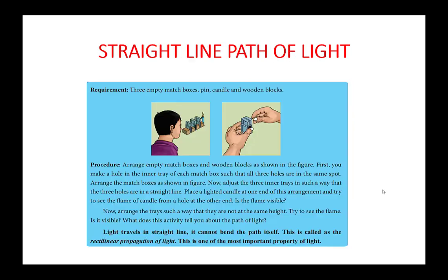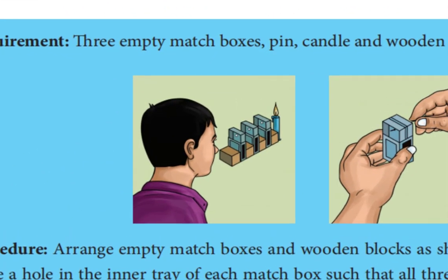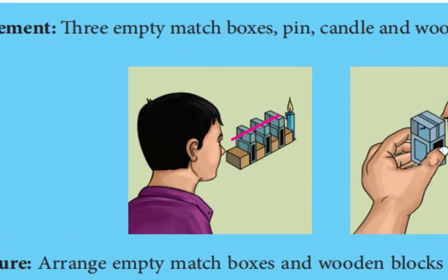Okay. Then this is a simple experiment to prove rectilinear propagation of light. What are the things needed? 3 empty matchboxes. To fix them in a straight line, we need wooden blocks. Take all the 3 matchboxes, put a hole which should align in the same position in all the 3 matchboxes. You arrange the matchboxes as shown in the figure. Now you can adjust the 3 inner trays in such a way that the 3 holes are in a straight line.